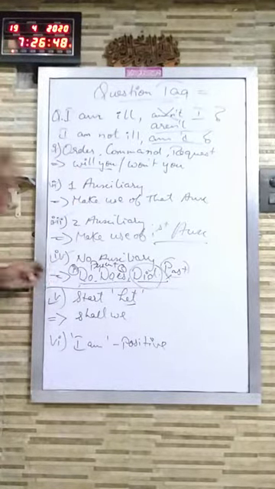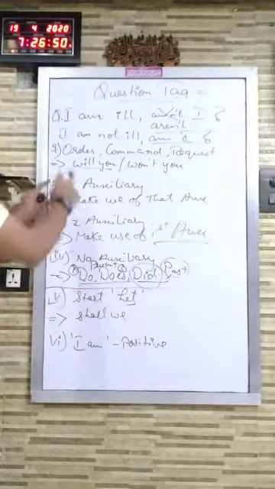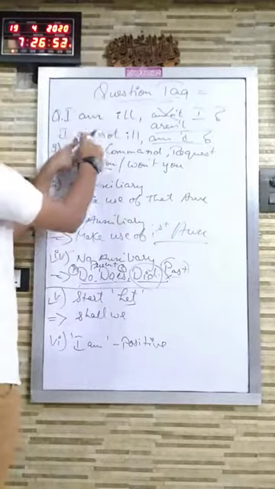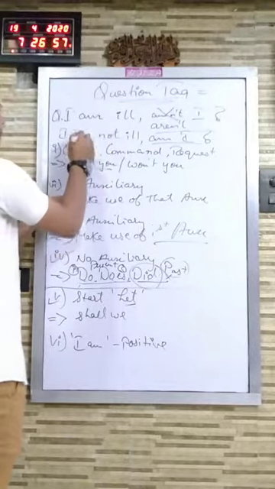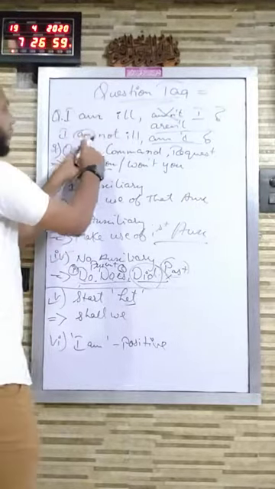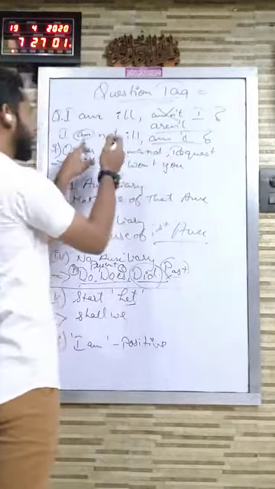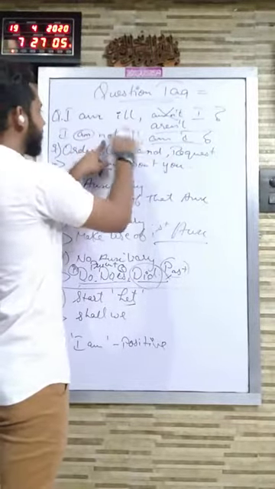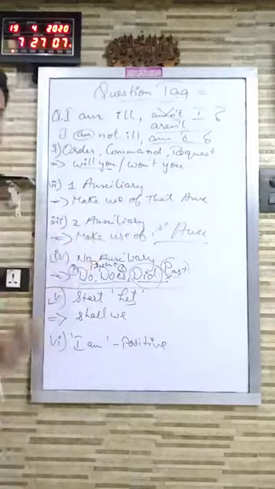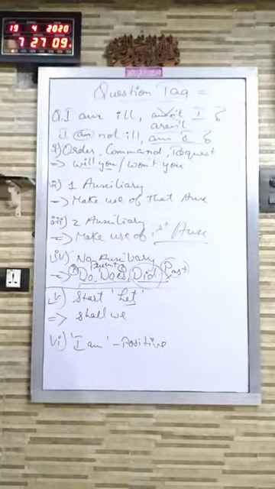Let me follow the steps again for you people. I will check whether an order, command or request is there. No. One auxiliary is there? Yes, an auxiliary is there. So I will make use of this auxiliary for making the question tag. Obviously, the sentence is negative, so I will make a positive question tag. So am I. Clear? These are the steps which you will always follow while solving question tags.